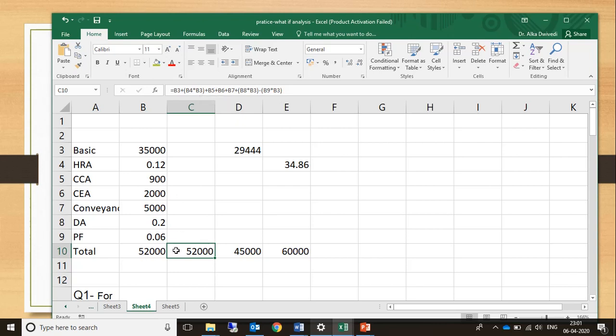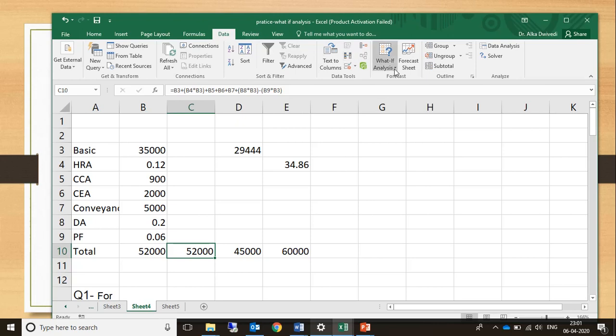In the first part we had to find out the answer based upon these inputs, but when the final answer is given and we have to find out what the input should be, then we use What If Analysis. So where is this? Go to the Data tab. You will see this What If Analysis in the Forecast group.